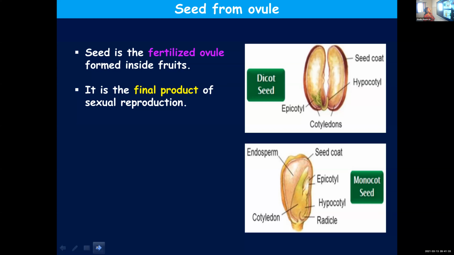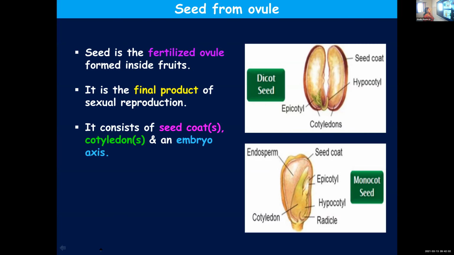It's the final product of sexual reproduction. So once sexual reproduction is completed, this is the final product. And from the seeds, a new plant can be raised. So seed is the final product of sexual reproduction. The intention behind carrying out sexual reproduction in plants is to form seeds which can raise the next generation.